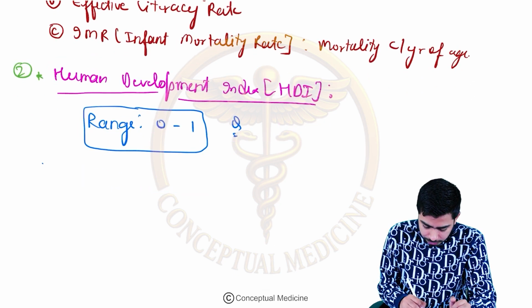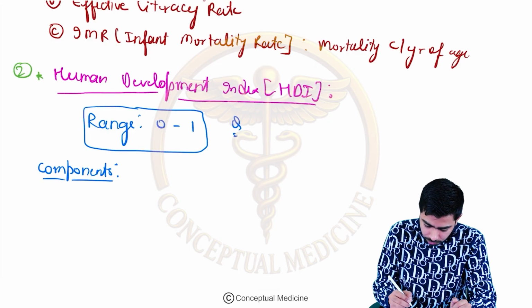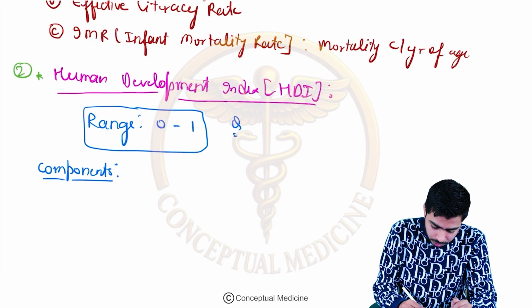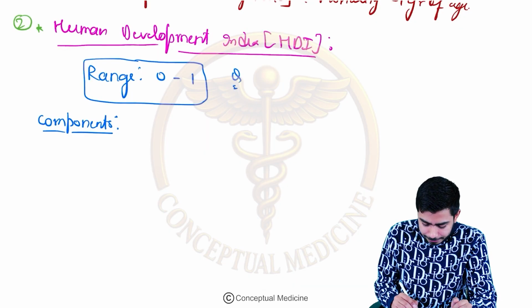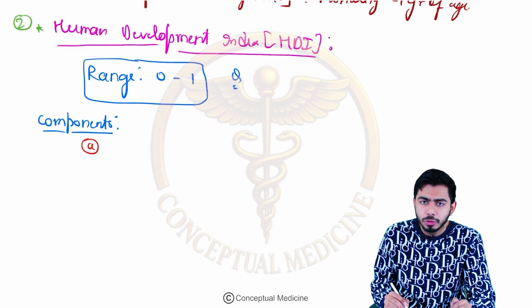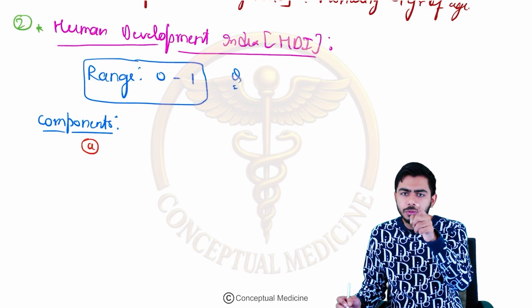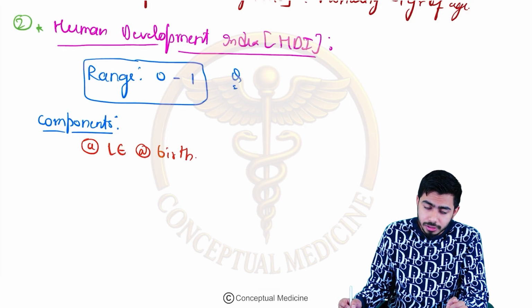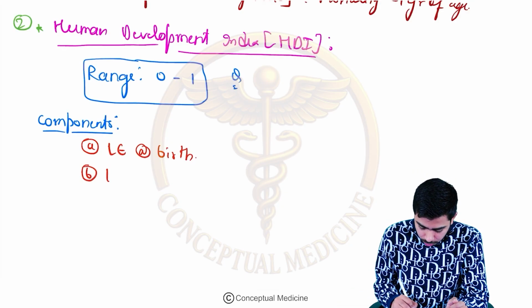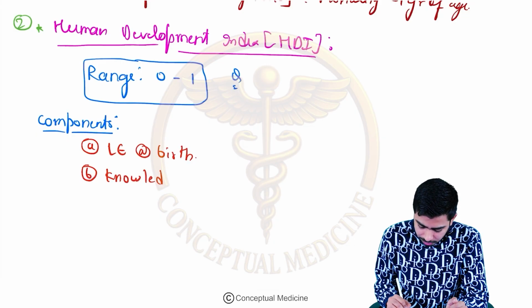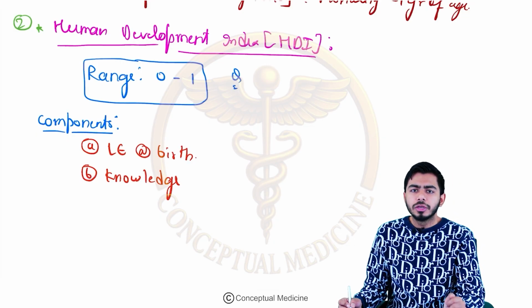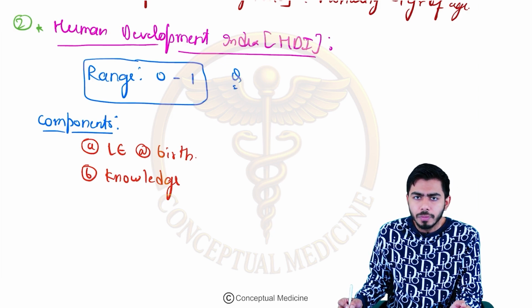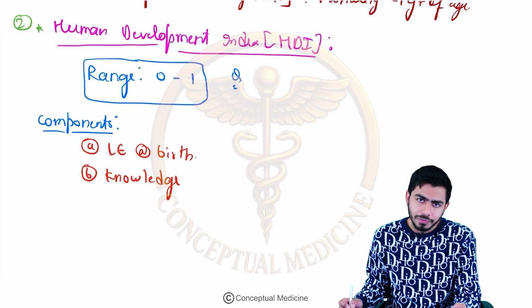Next point, components of the Human Development Index. Very, very important components are present here. For example, first component: I told you life expectancy at 1 year of age is PQLI. Life expectancy at birth is the Human Development Index. Now the knowledge part, I mean literacy. I told you the effective literacy rate was the component of PQLI, the Physical Quality of Life Index.